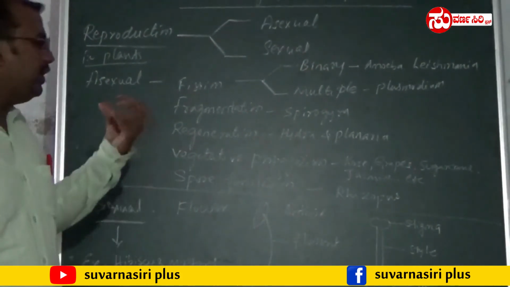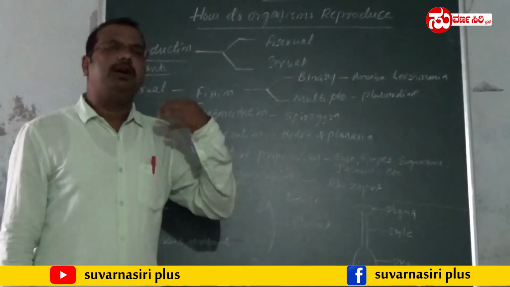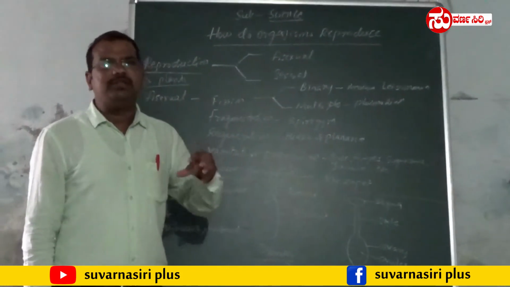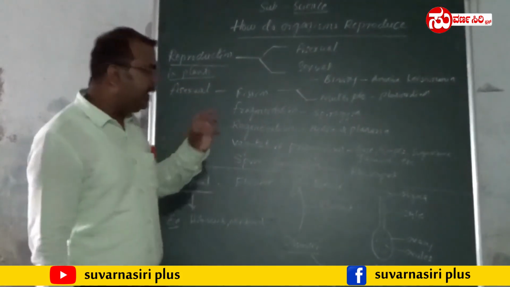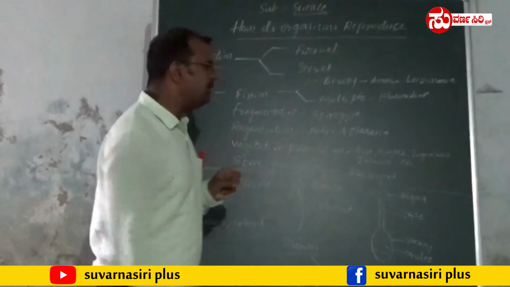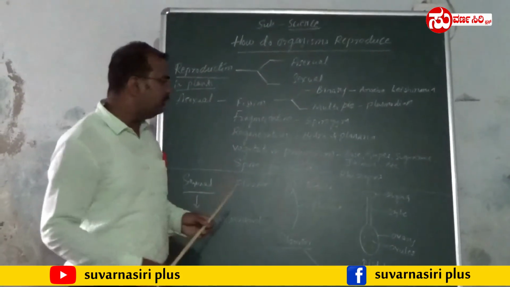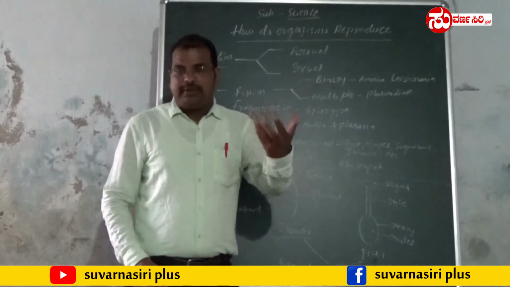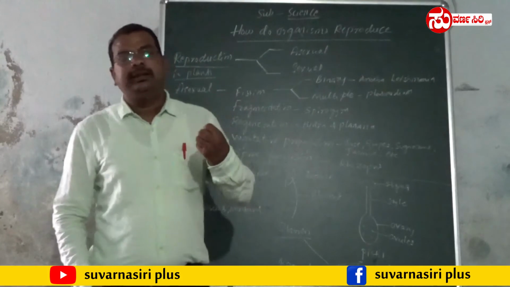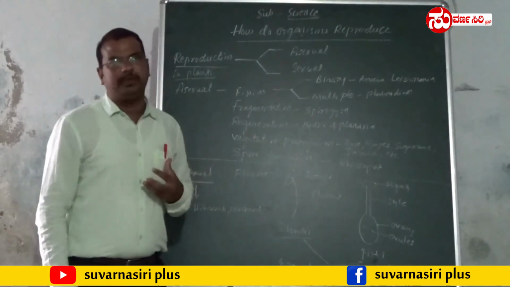This artificial propagation can be done through grafting or layering. Examples for this mode of reproduction are rose, grapes, sugarcane, jasmine, banana, even cabbage. These plants can reproduce by means of vegetative propagation.